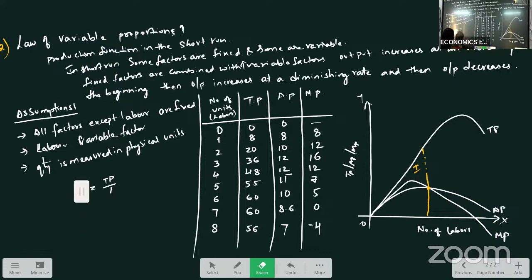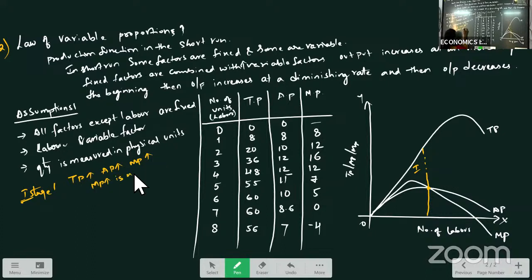First stage: TP increasing, AP also increasing, MP increasing. But here MP increase is more than AP increase. So we call our first stage increasing returns to scale.